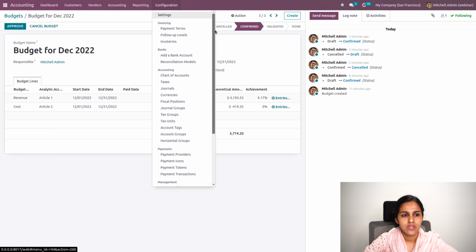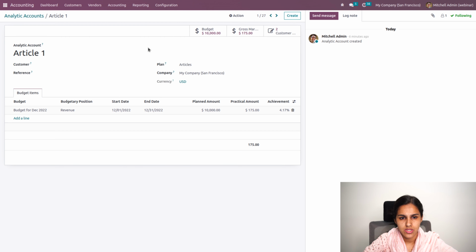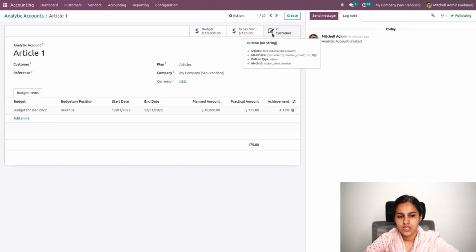So I'll be moving back to the analytic account, where you can find, when you go to article 1, there will be two invoices. One is from this 1000 and one is from this 750, and the gross margin as well for December.